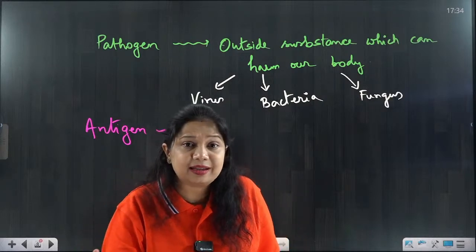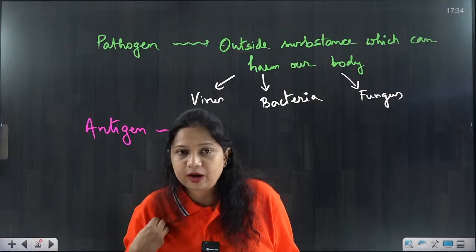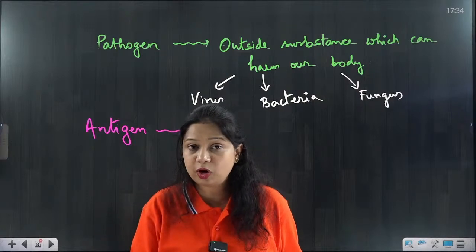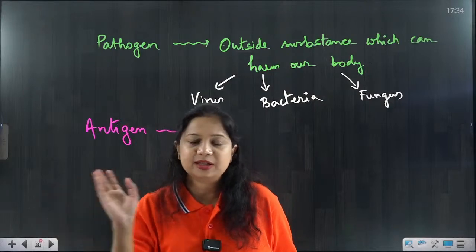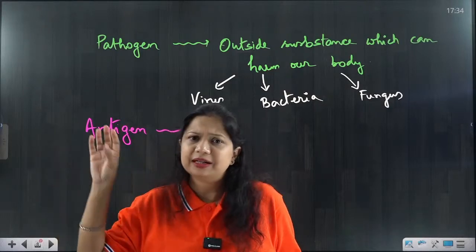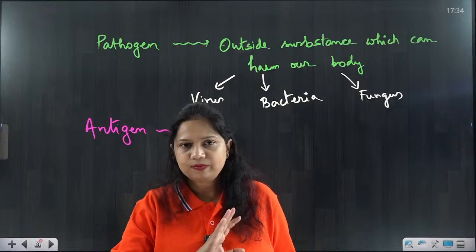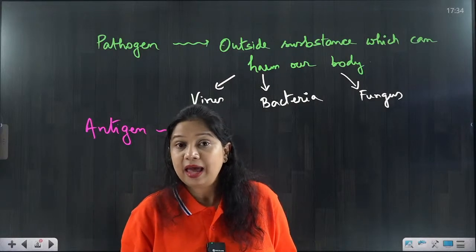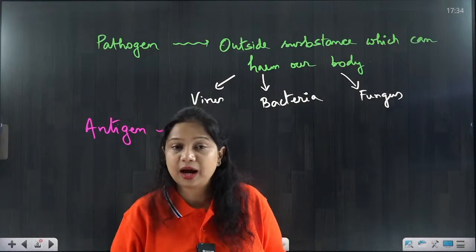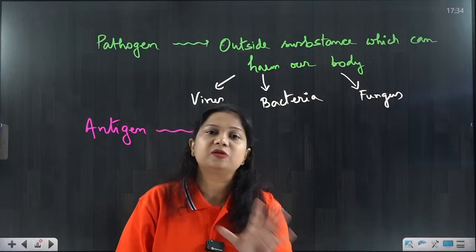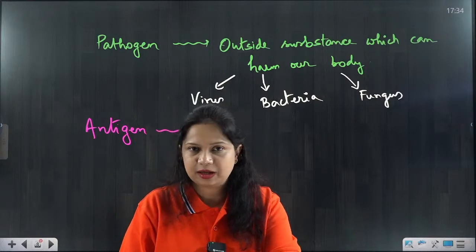Whenever anything that is not of our own body enters our body, causes this damage, that damage, this organ damage, that organ damage, this cell destruction, our immune system will be active, and what it will do? It will start immediately the process of destruction of this substance.